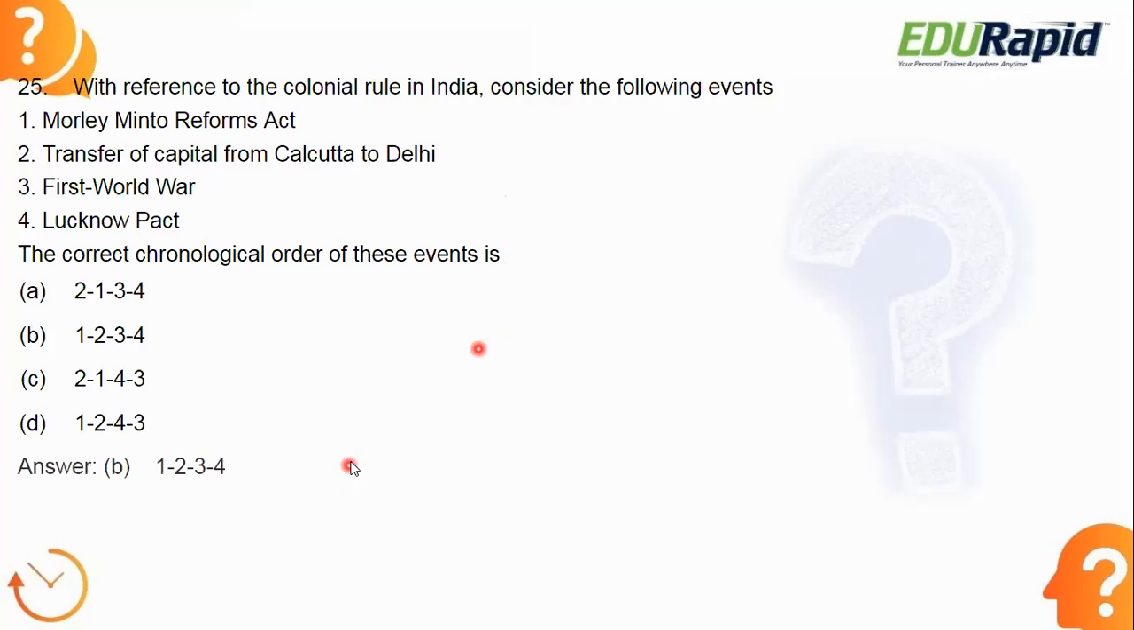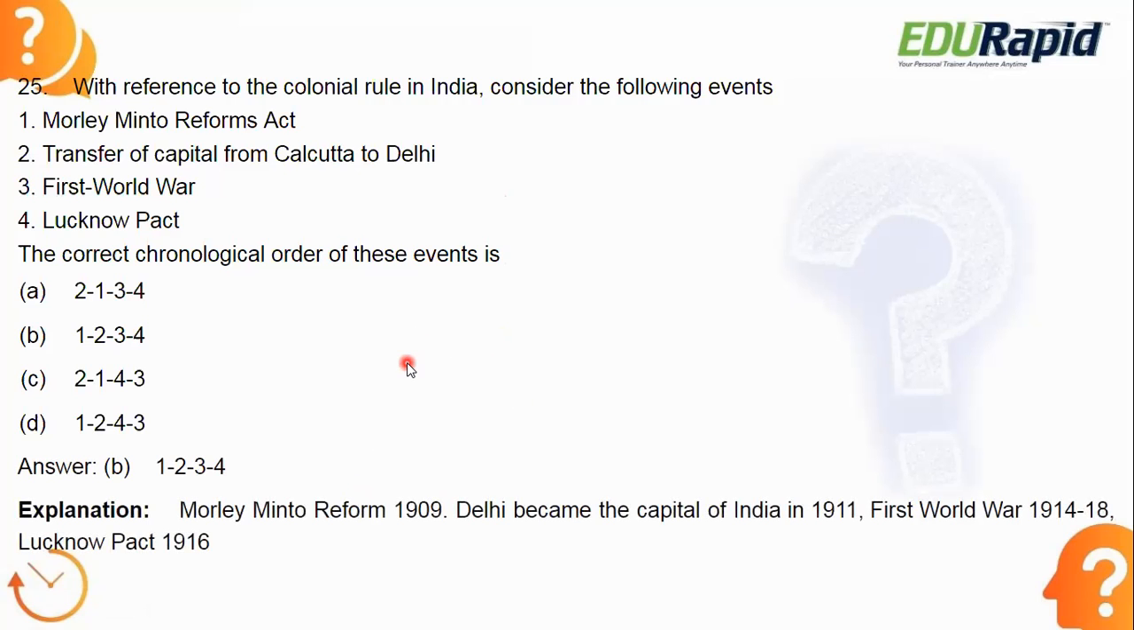Okay, let's see the answer. Answer is B. They are in the chronological order only. 1, 2, 3, 4. So Morley-Minto reform that came in 1909. Then Delhi became the capital of India in 1911. And the First World War took place between 1914 to 18, right? It means First World War began in 1914. Next, Lucknow Pact happened in 1916. Okay, that's why 1, 2, 3, 4 is the correct sequence.